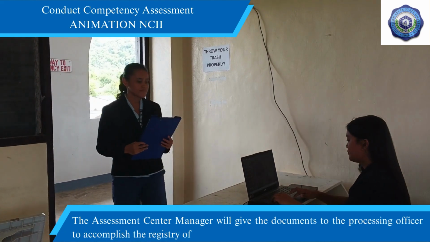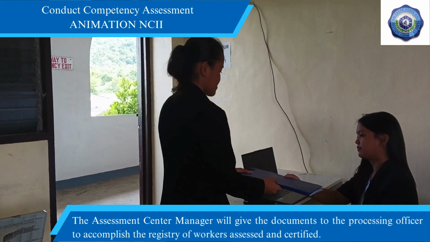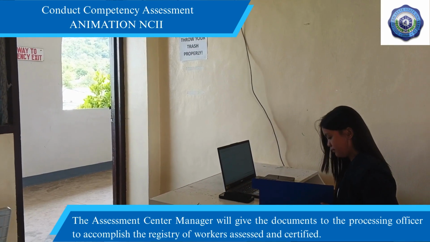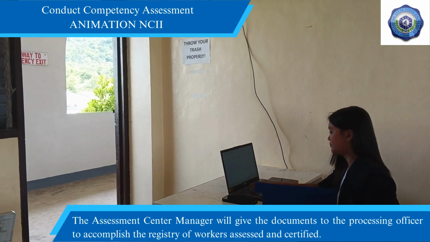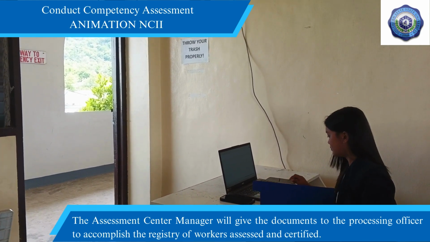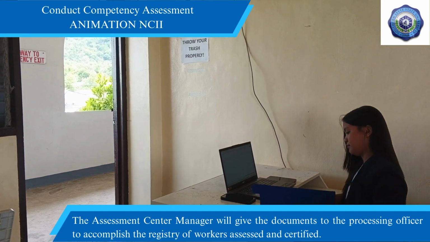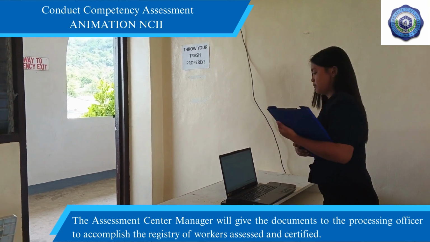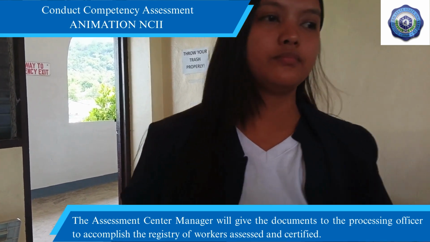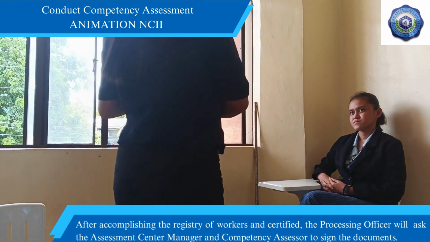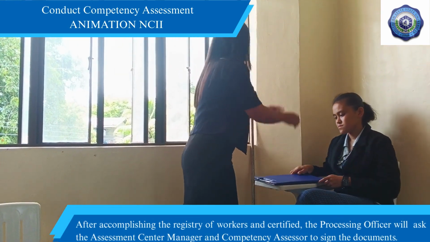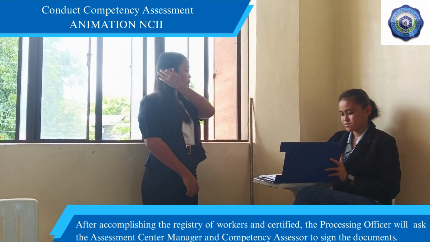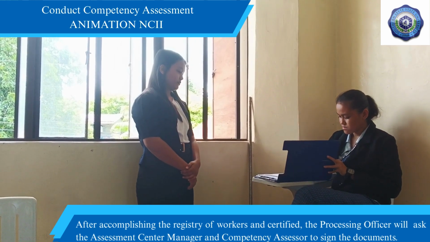The assessment center manager will give the documents to the processing officer to accomplish the registry of workers assessed and certified. After accomplishing the registry of workers assessed and certified, the processing officer will ask the assessment center manager and competency assessor to sign the documents.